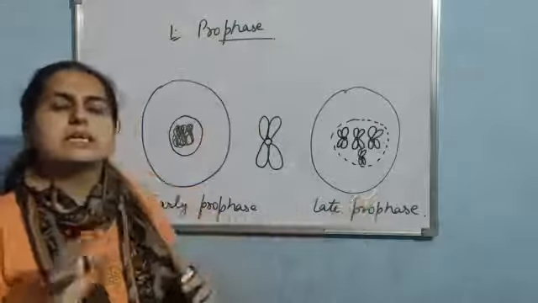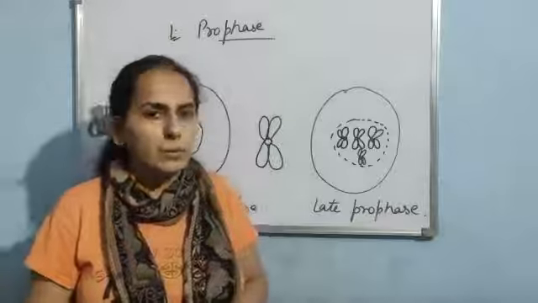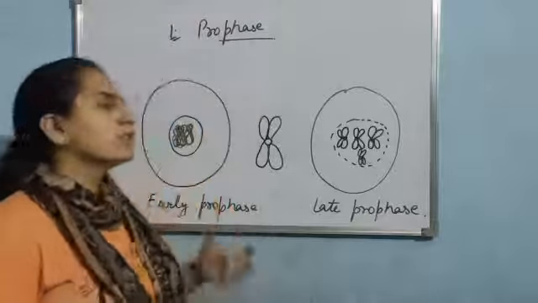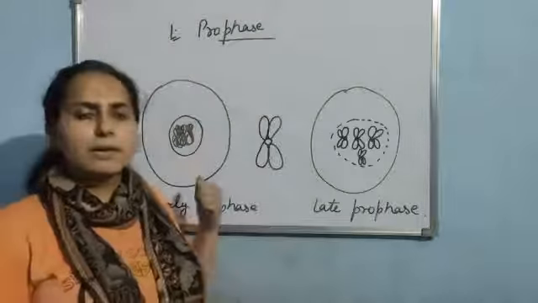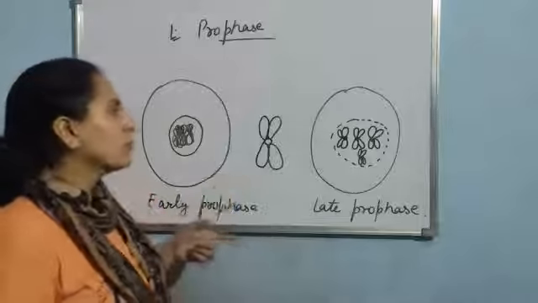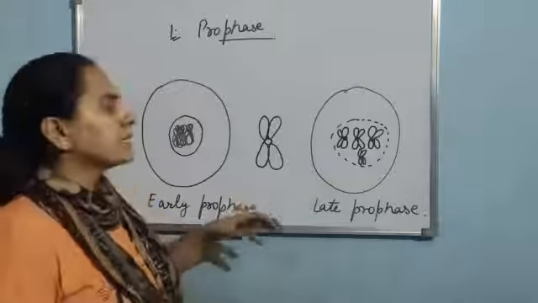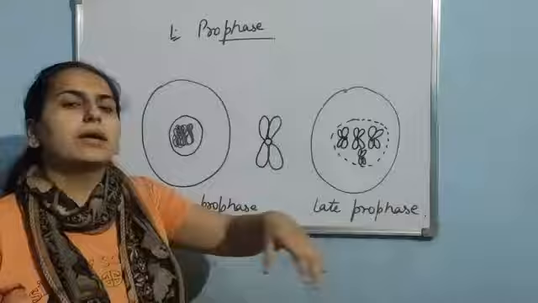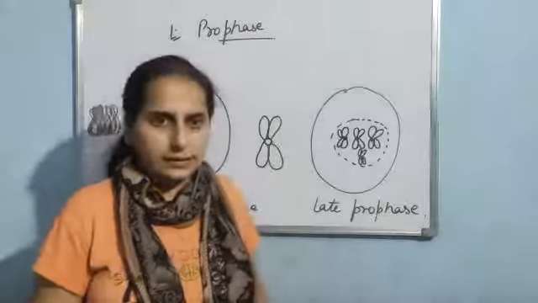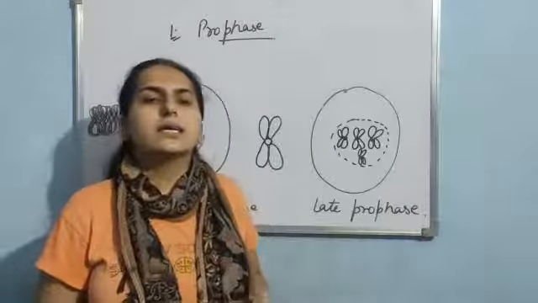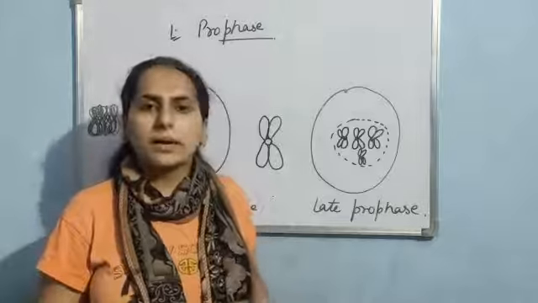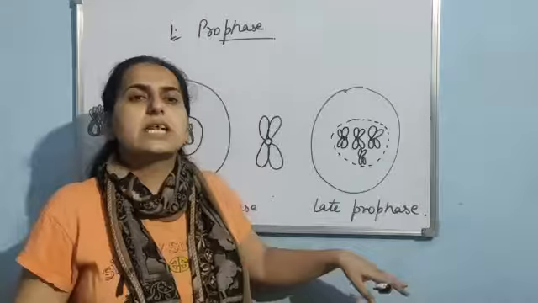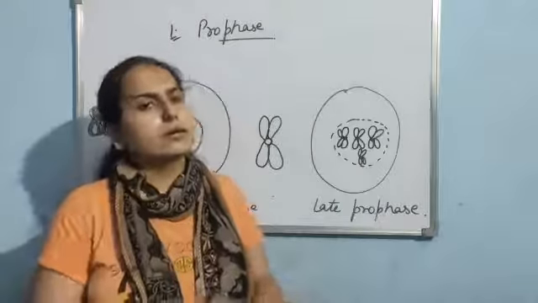So there is disintegration of the nuclear membrane. First peculiar feature was there is condensation of the chromatin material, which results in the formation of chromosome, and then second, the nuclear membrane, it will start disintegrating. Clear? Third, ER, that is endoplasmic reticulum, Golgi apparatus, these all will start dissolving in the cell.